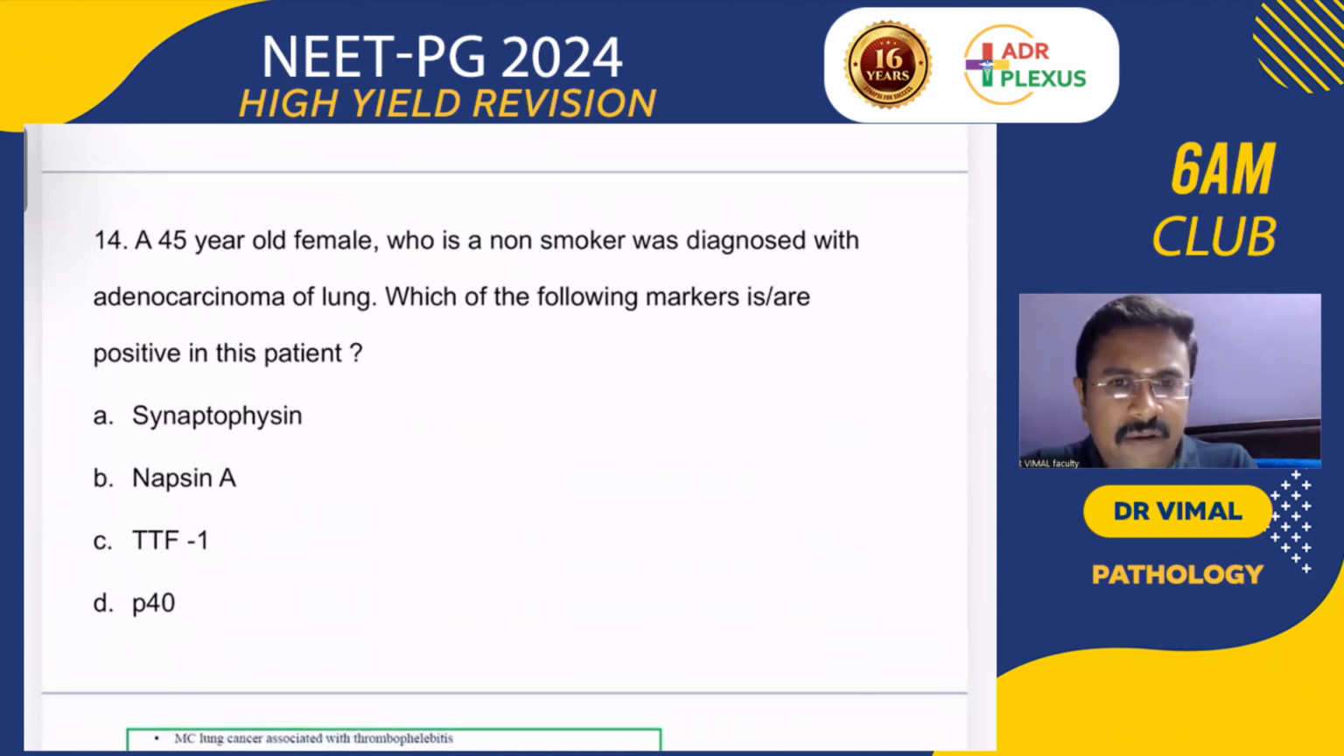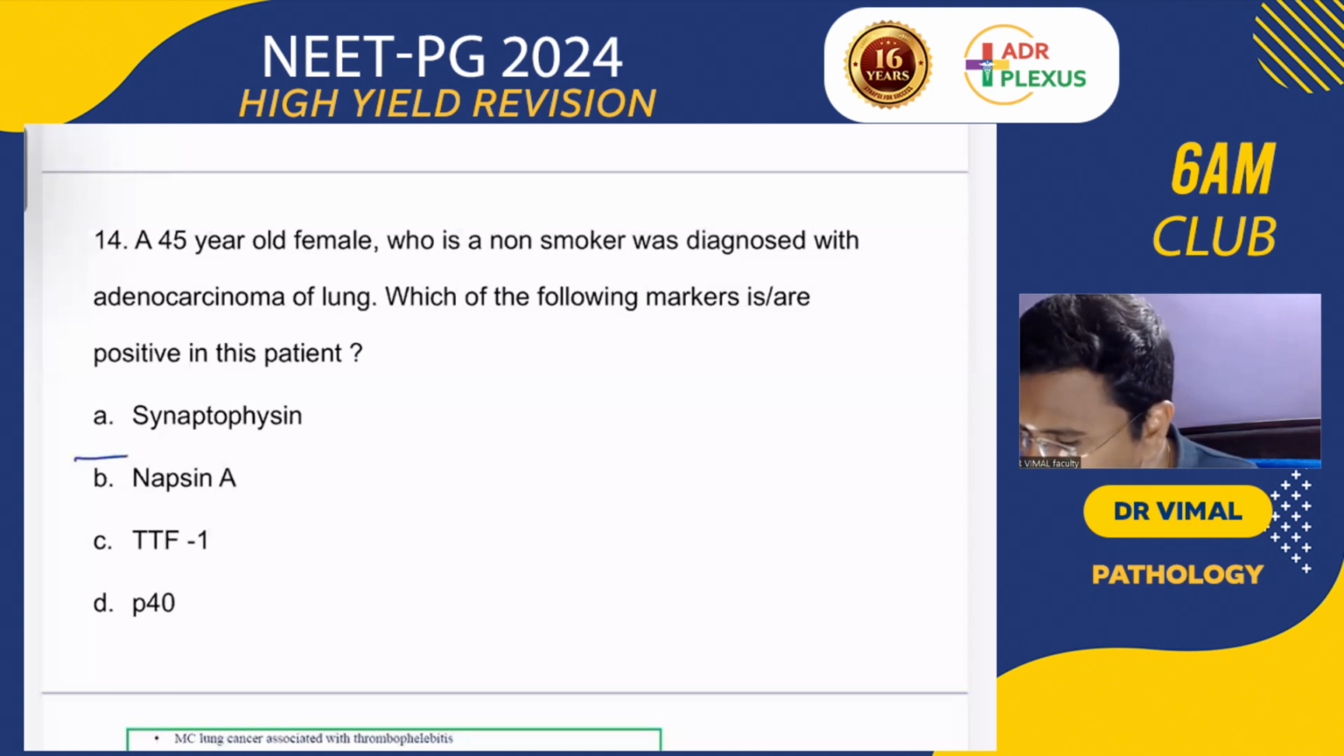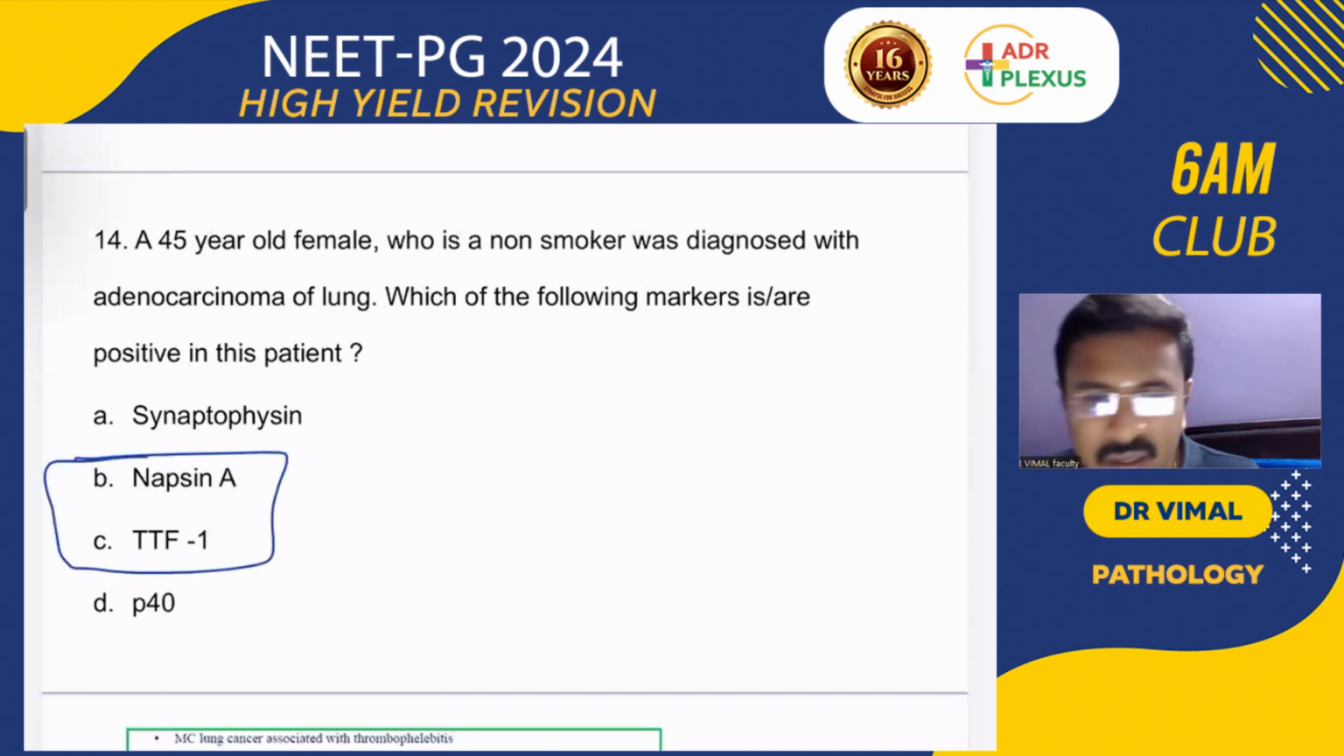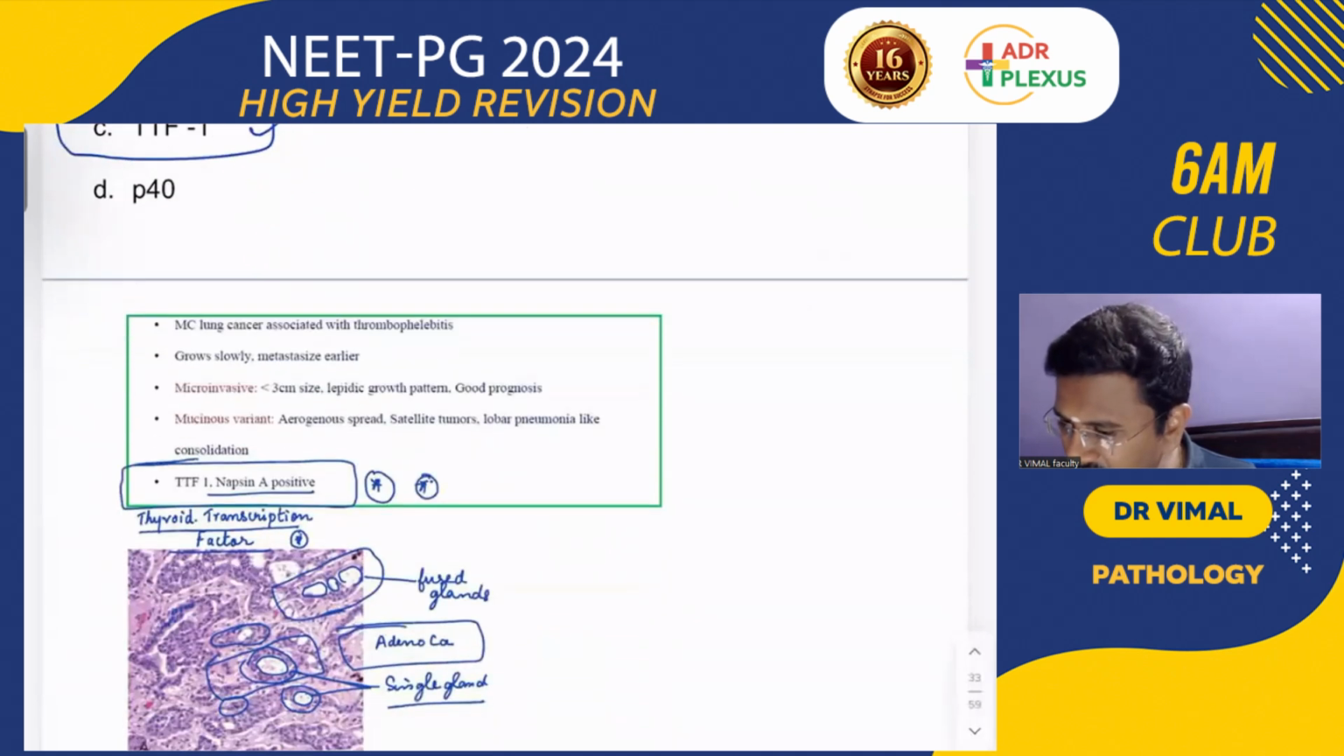A 45-year-old female who is a non-smoker was diagnosed with adenocarcinoma of the lung. Which of the following markers is or are positive in this patient? Yes, I know it is a double option of Napsin A and TTF1. Yes, both are right. Please remember that. Both Napsin A and TTF1 are positive in adenocarcinoma of the lung.